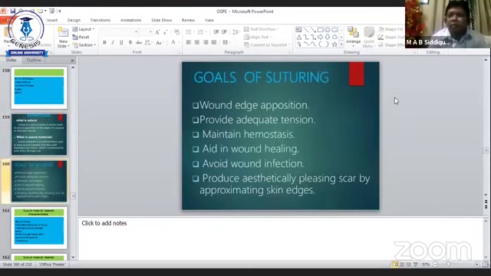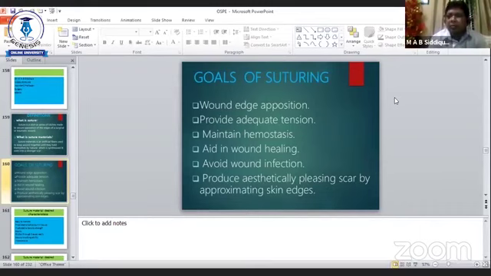Why do you need suturing? What are the goals of suturing? What are the advantages of suturing? Wound apposition is needed; without apposition, the wound may not heal or may heal with a very ugly scar tissue.